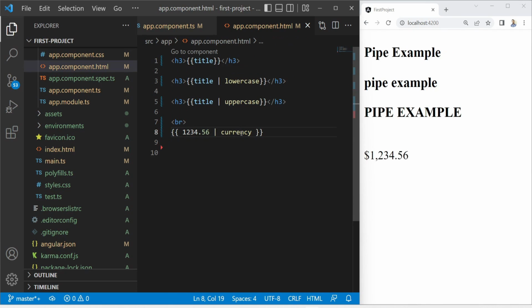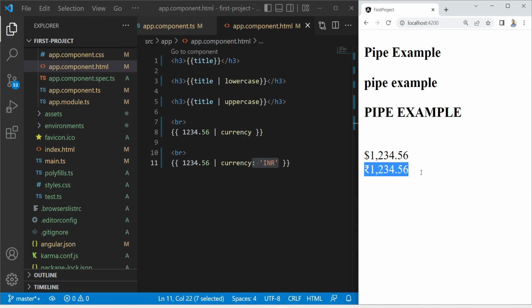See, now this amount will be converted into dollar currency, as by default dollar is the currency. But suppose we have to convert this number to INR currency. For that we will pass a parameter like this in the code after the colon, and then the transformed value will be in INR. Here you can see the output, one is dollar and one is INR.